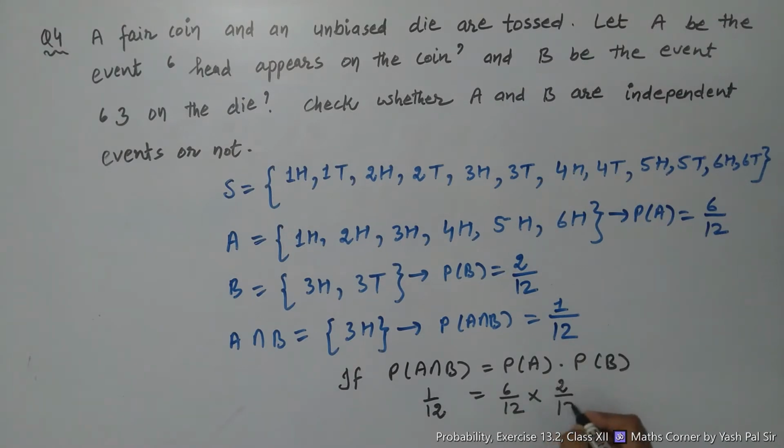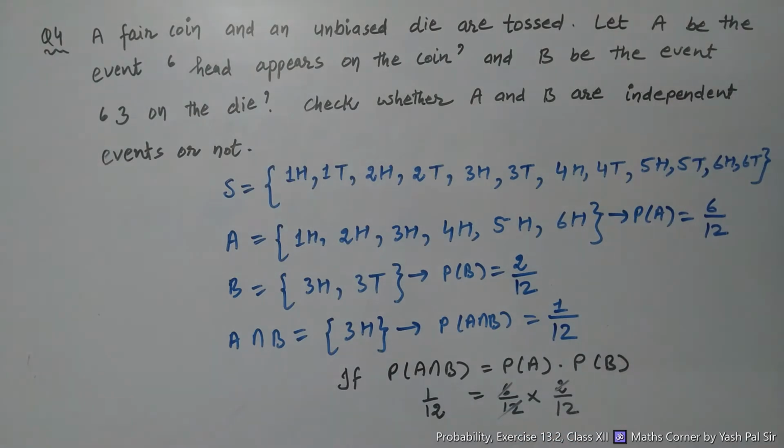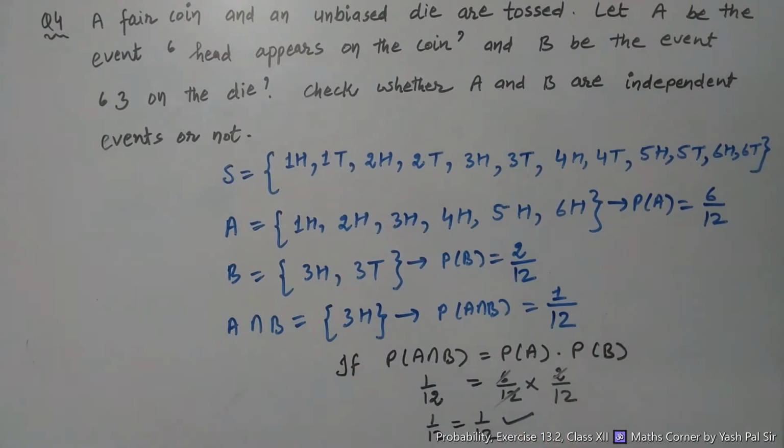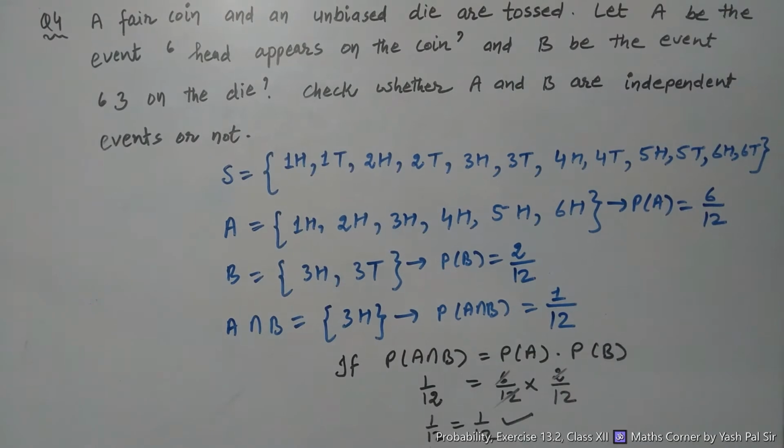Right? So we can say that 6 into 2 is 12, cancelled. So 1 upon 12 is equal to 1 upon 12. So of course the result is true. Left hand side is equal to right hand side. So we can say the events A and B are independent events.